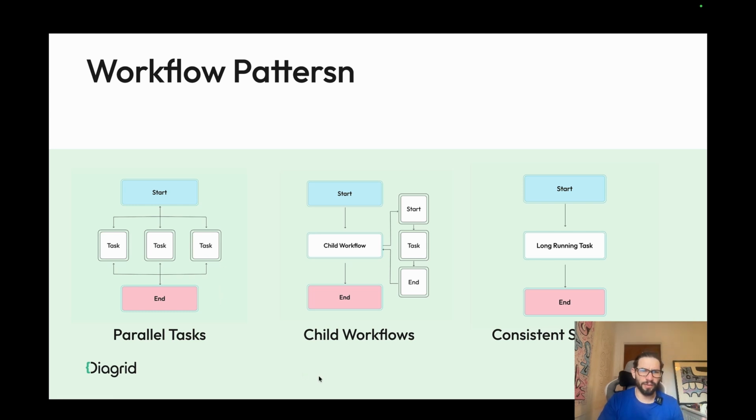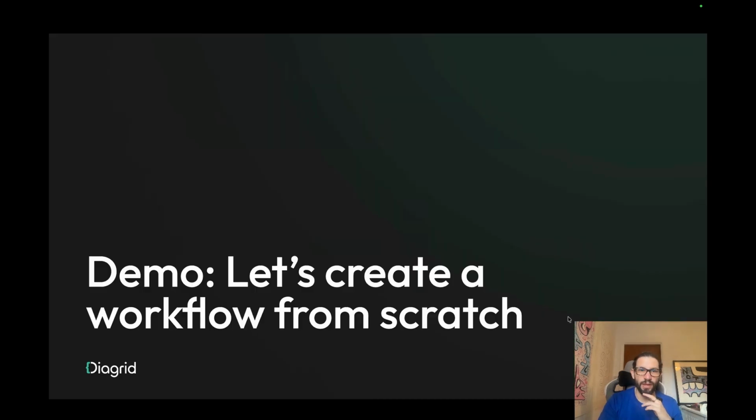In all of these tools, you have the idea of grouping things, and that's why we also support child workflows, which allows you to compose more complex workflows based on other workflow definitions that you can call from a workflow. And then consistent scheduling is all about how you make sure that you schedule a task for every Monday at 9 a.m. in the morning, so you can run that consistently with no delays. So you can provide this kind of semantics there with timers, with scheduled tasks, and these kinds of things.